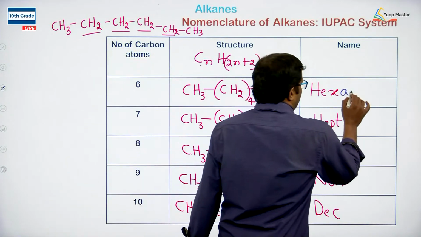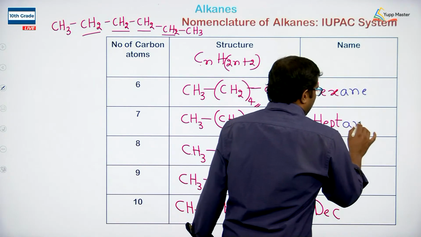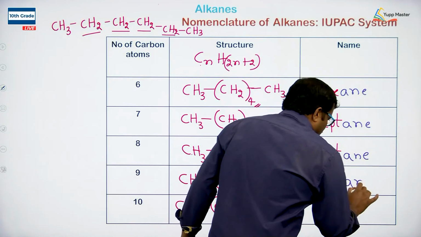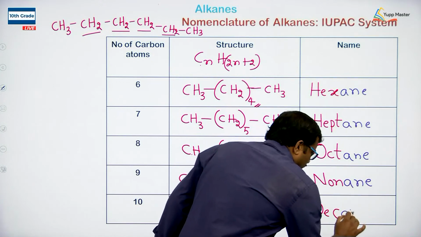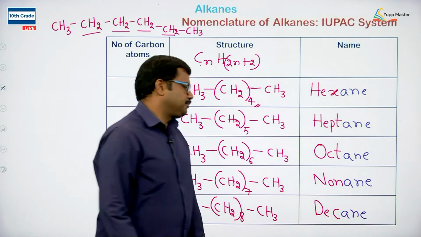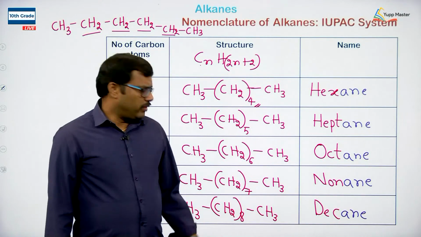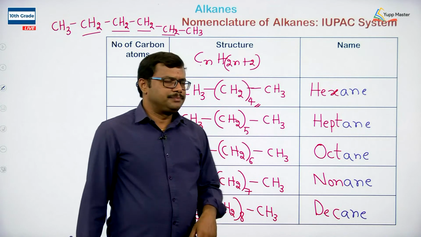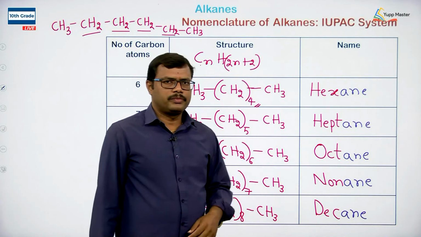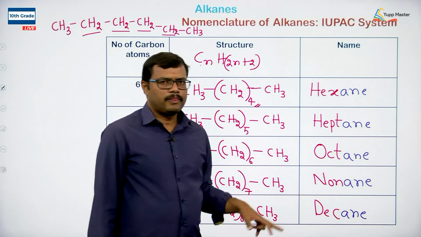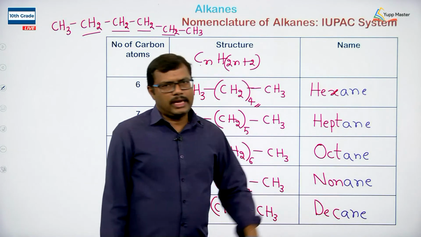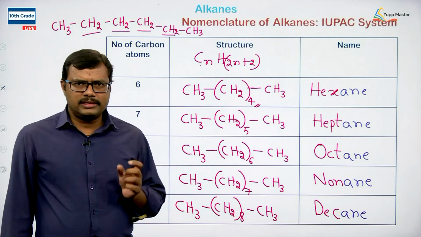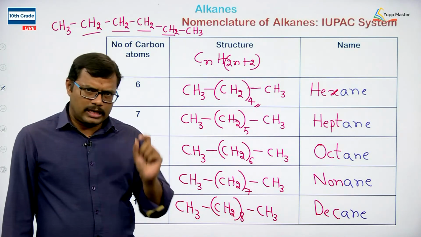So when you add ane to these root words, what happens? It is hexane, heptane, octane, nonane, decane. So whenever we write hexane, the ane indicates it's a saturated compound.